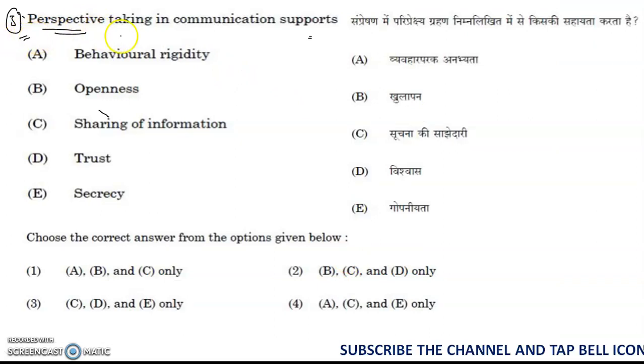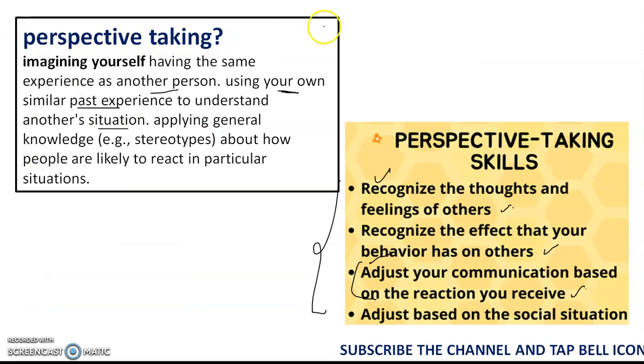Here, perspective taking in communication supports what? First of all, what is the meaning of perspective taking? Perspective taking is nothing but recognizing the thoughts and feelings of others, recognizing the effect that your behavior has on others, adjusting your communication based upon the reaction you receive, and adjusting based upon the social situation. So all these points are very, very important to a teacher.